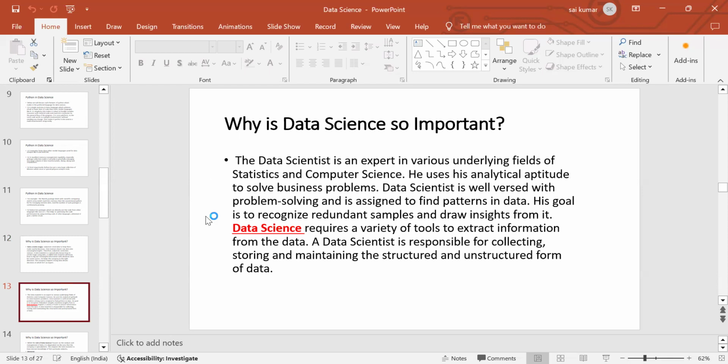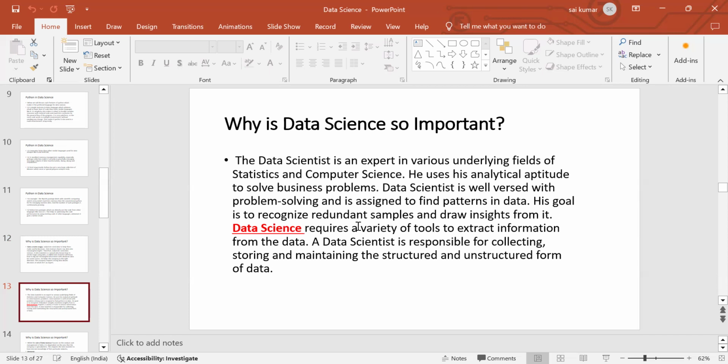So a data scientist is well versed in problem solving. Problem solving must be for every person, not just a data scientist. If you are working in any area, you should have problem solving. And he is assigned to find patterns in data. His goal is to recognize the redundant samples and draw insights from them. The main goal of a data scientist is to draw insights from the samples of data. Here it means redundant samples of data.